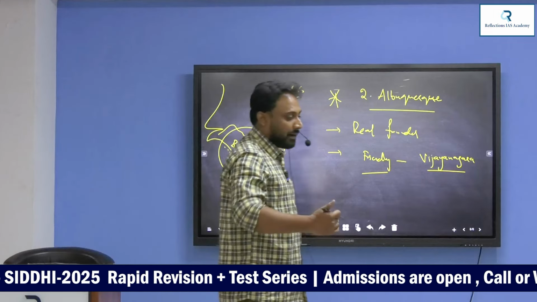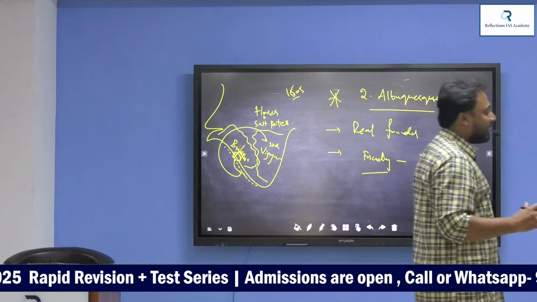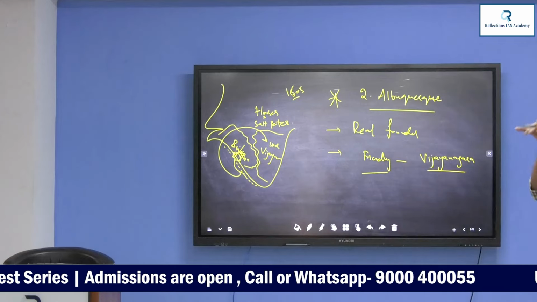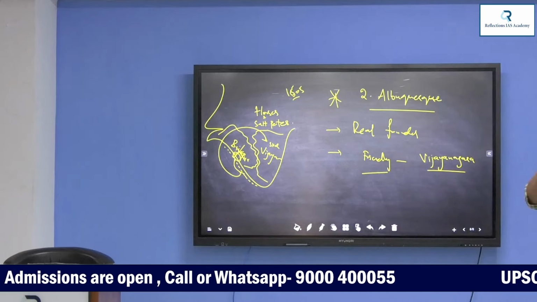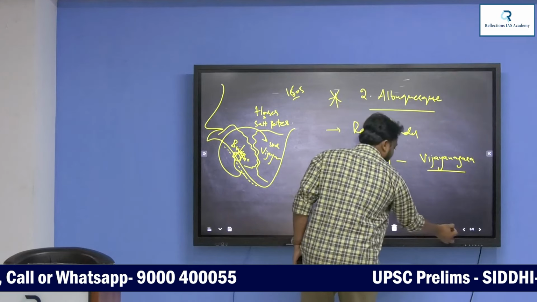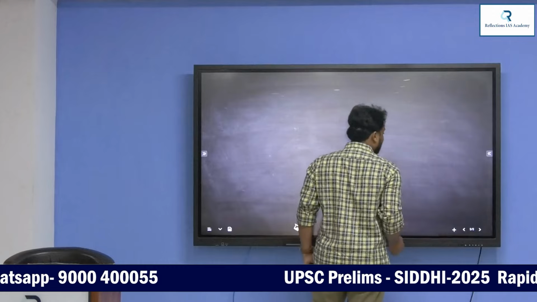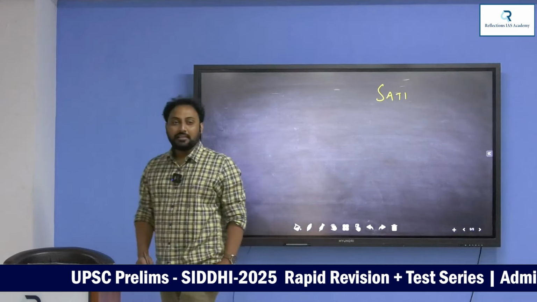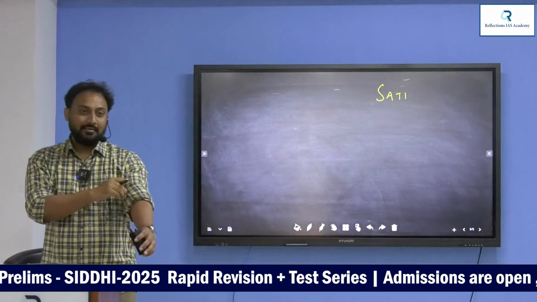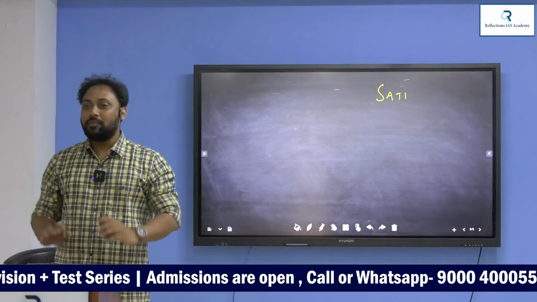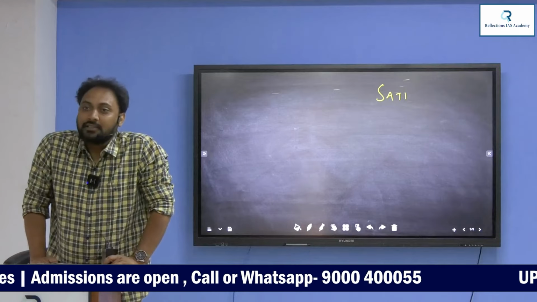Initially, the Portuguese capital, in the sense the headquarters for their trade, was Cochin. Later they shifted to Goa. Goa, in which year? Goa, 1510. And one of the very important points: the second governor Albuquerque abolished sati in Goa, because Goa was a territory totally under the control of the Portuguese.